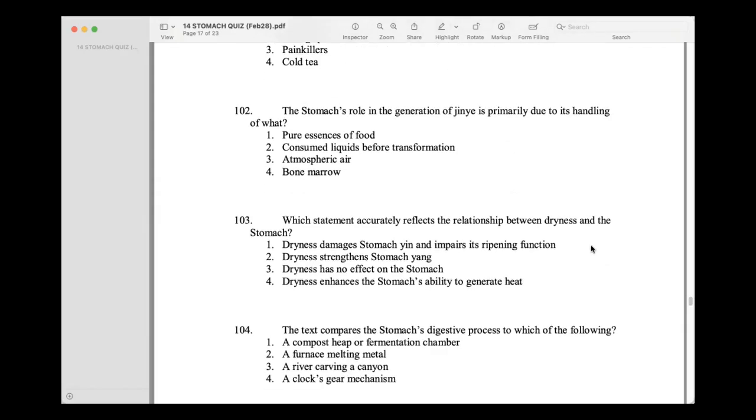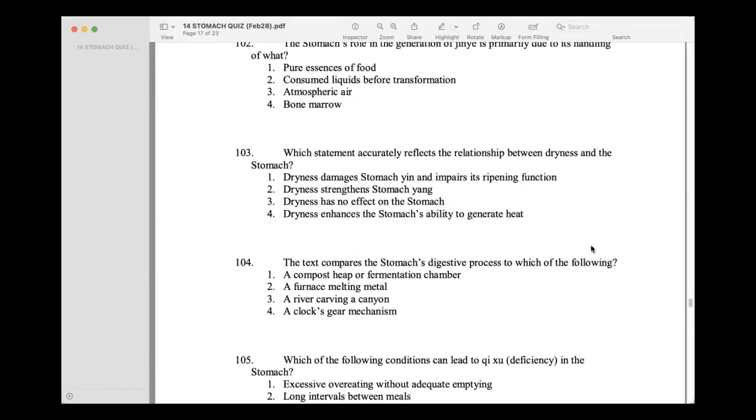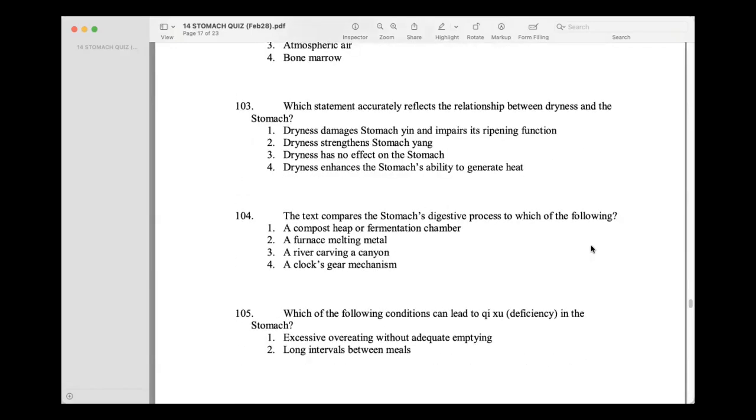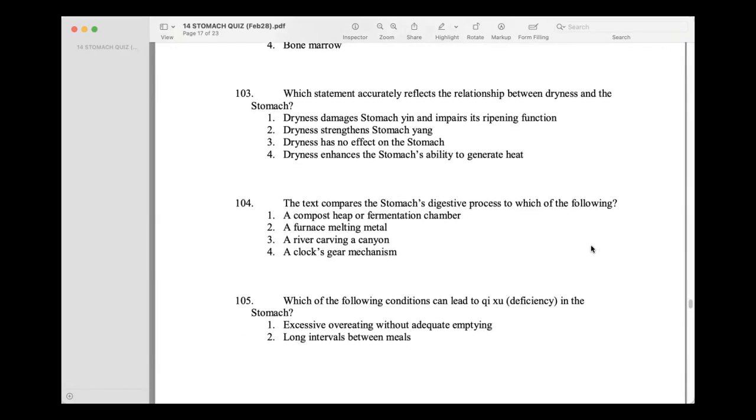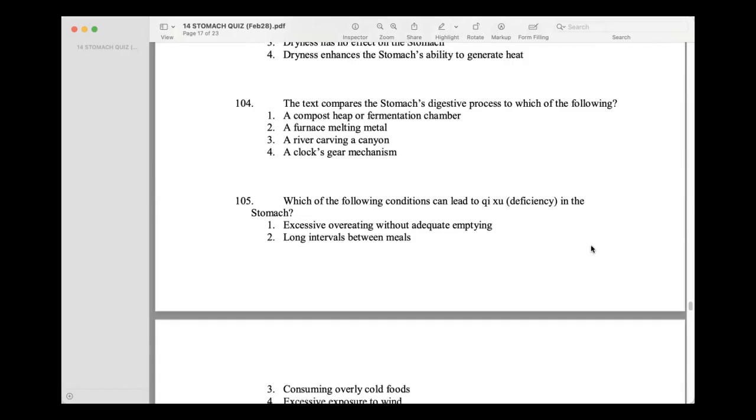The stomach's role in the generation of jin is primarily due to its handling of what? Consume liquids before transformation. Which statement accurately reflects the relationship between dryness and the stomach? Dryness damages stomach yin and impairs its ripening function. The text compares the stomach's digestive process to which of the following?